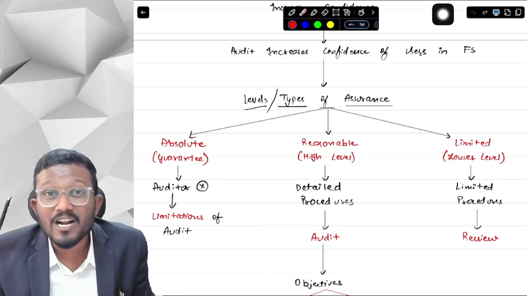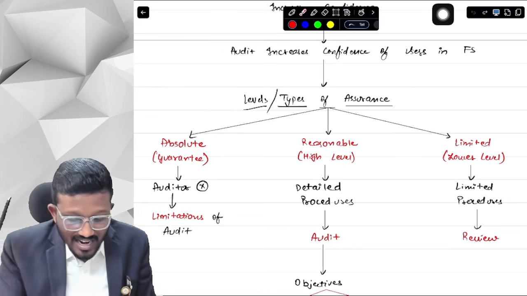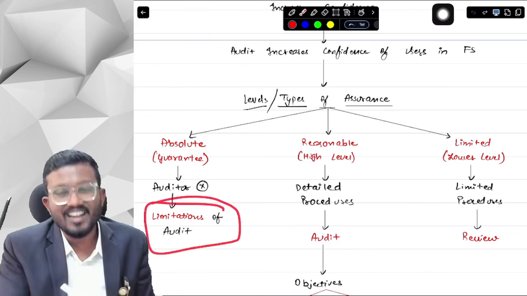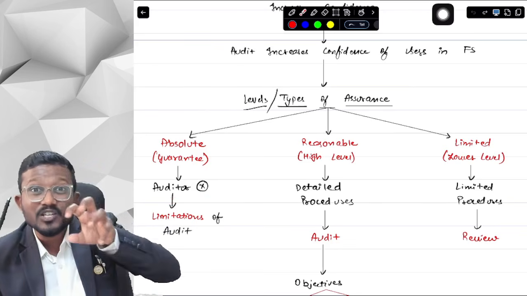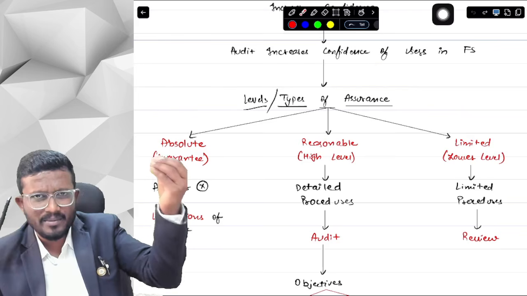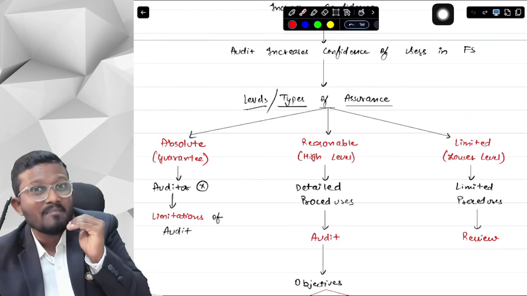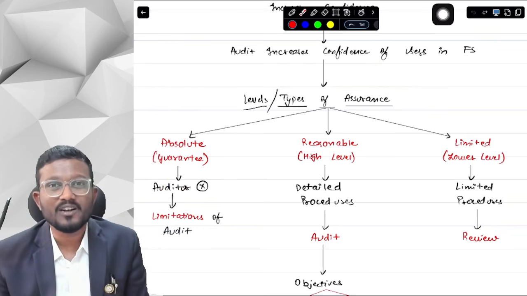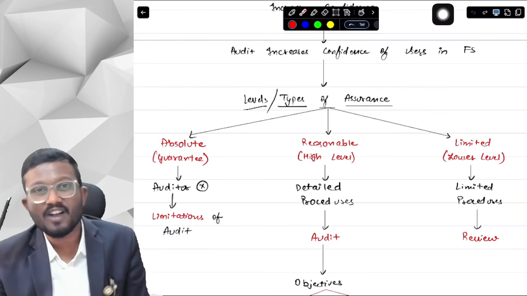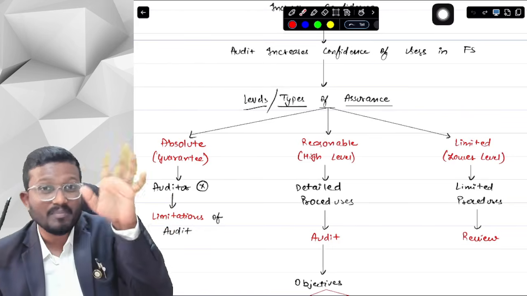Why can I not give absolute assurance? Because there are limitations of audit. When I'm doing an audit, there are inherent limitations. Inherent means basically permanent limitations. So there are limitations on my services, limitations on my audit. That is why I cannot give an absolute assurance. I cannot say with a guarantee, with 100% surety, that the financial statements are prepared as per AFRF.